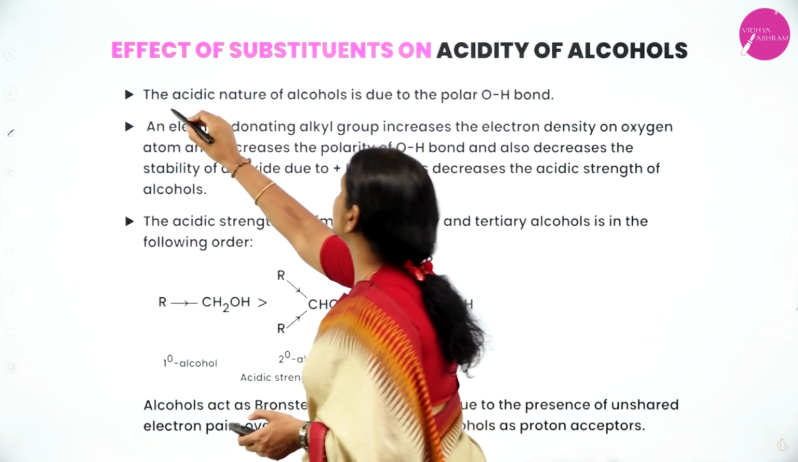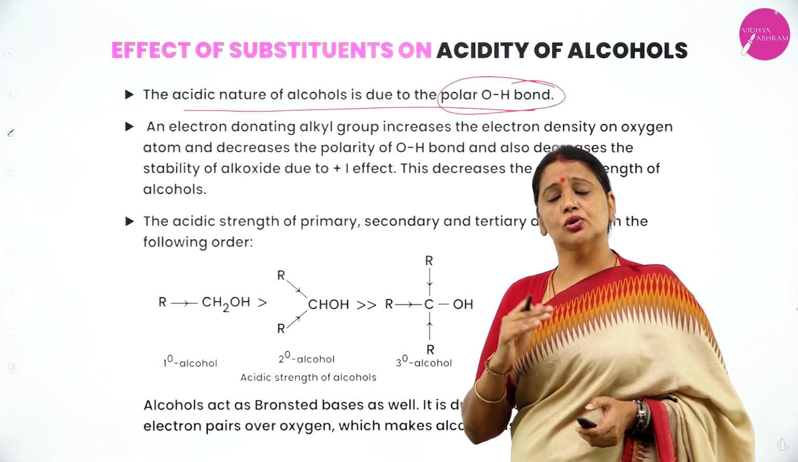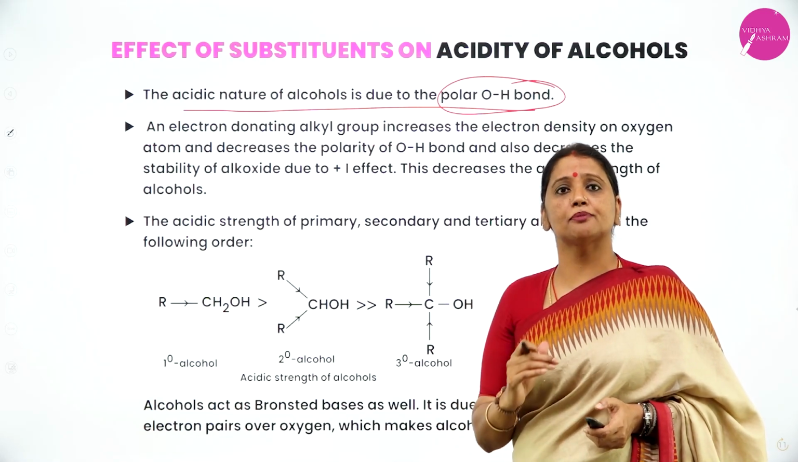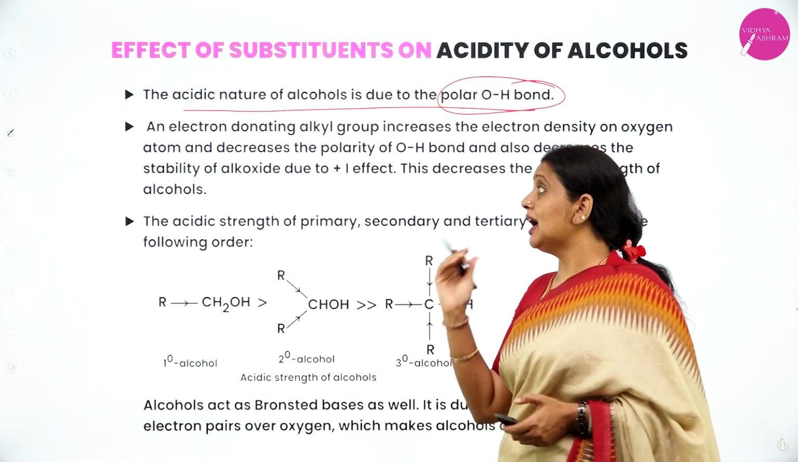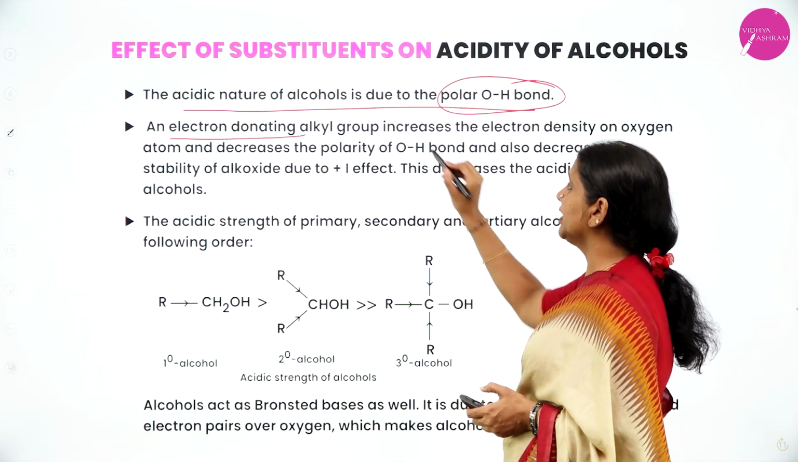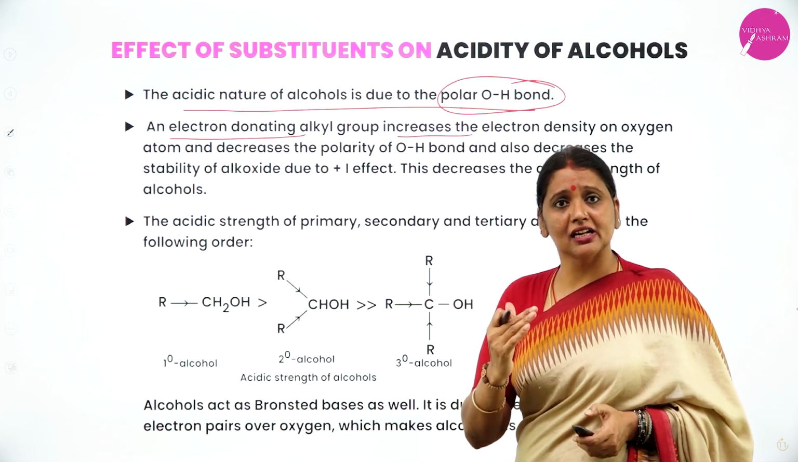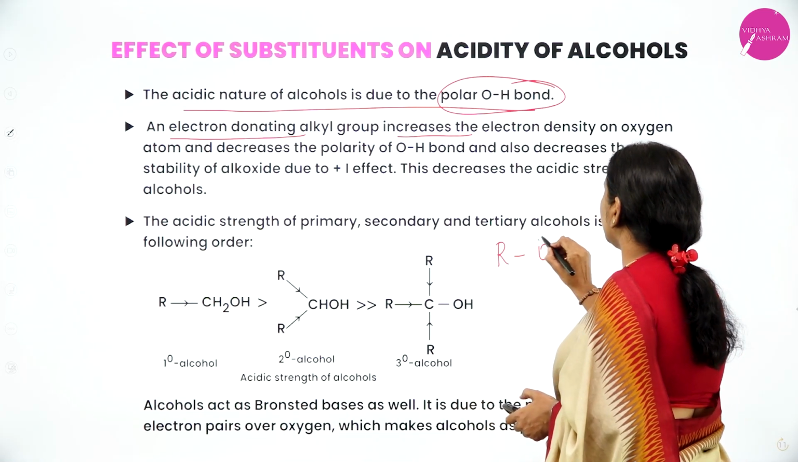The acidic nature of alcohol is due to the presence of the polar OH group. As you know, in substituents, we have two types: electron withdrawing groups as well as electron donating groups. Alkyl groups are electron donating. As alkyl groups donate electrons, the electron density changes. For example, this is a general formula of alcohol.